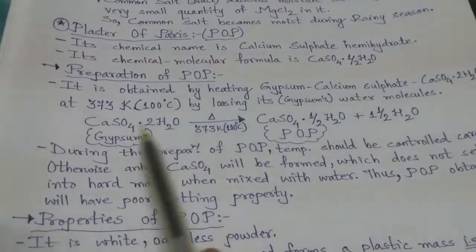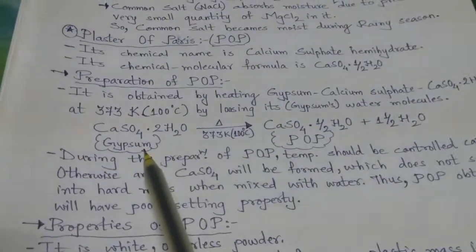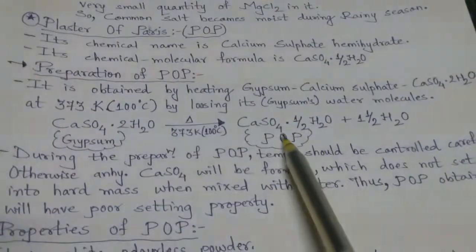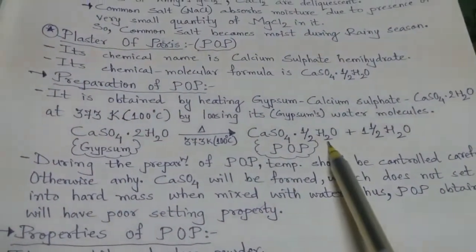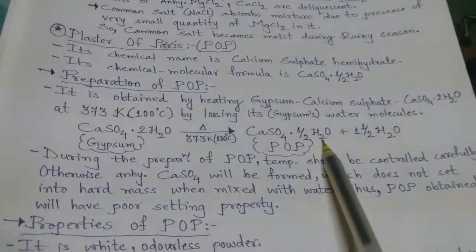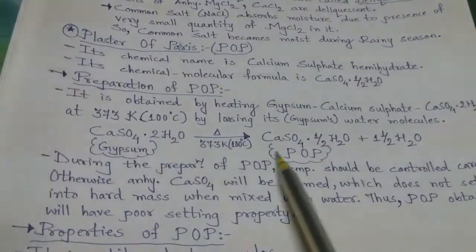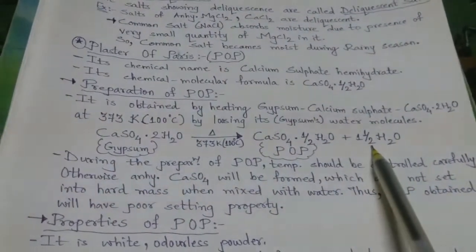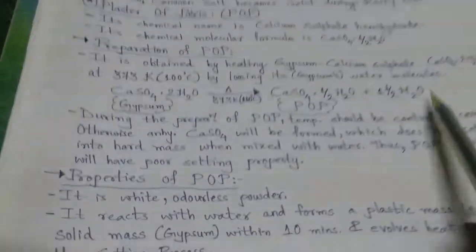Calcium sulfate with 2 water molecules, gypsum, is heated at 373 Kelvin. Calcium sulfate hemihydrate, that is half molecule of water, that is plaster of Paris, is obtained, and one and a half molecules of water are separated.